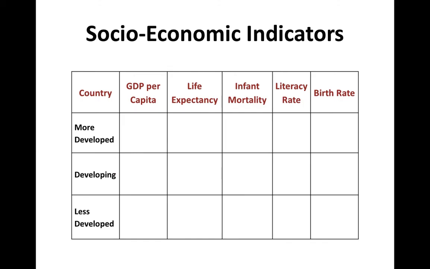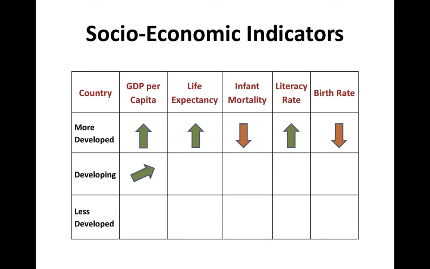All right, so to give you another idea of what HDI looks at. A lot of times you'll see a chart on a test that looks similar to this. You'll see these different indicators over here, and then along the side where it says country going down, you'll normally see the names of countries. So in a more developed country, GDP is high per capita. Life expectancy is high. Infant mortality rates are low. Remember, that's children dying at childbirth. Literacy rates are high. Birth rates are low.